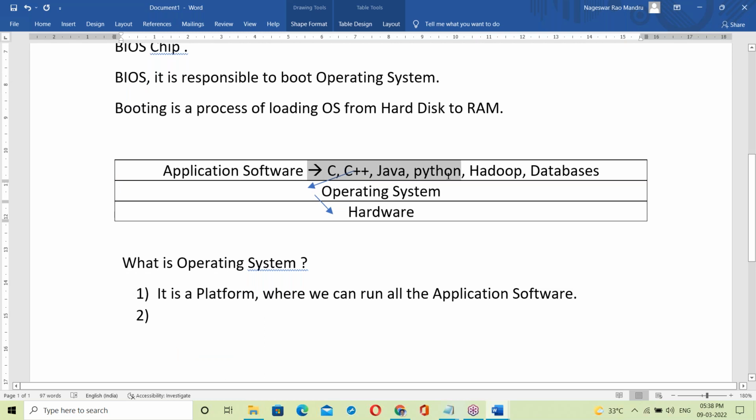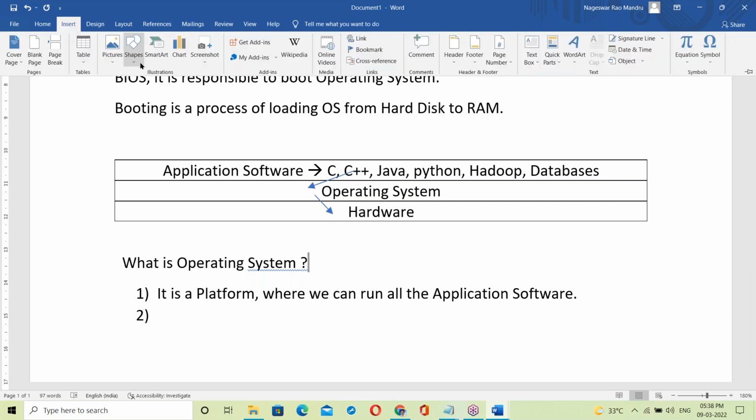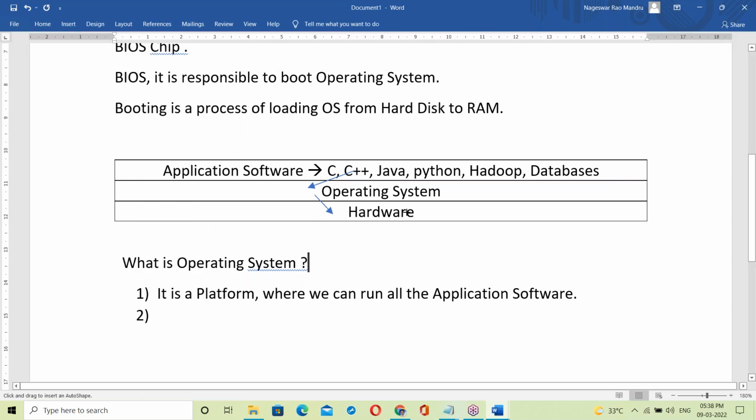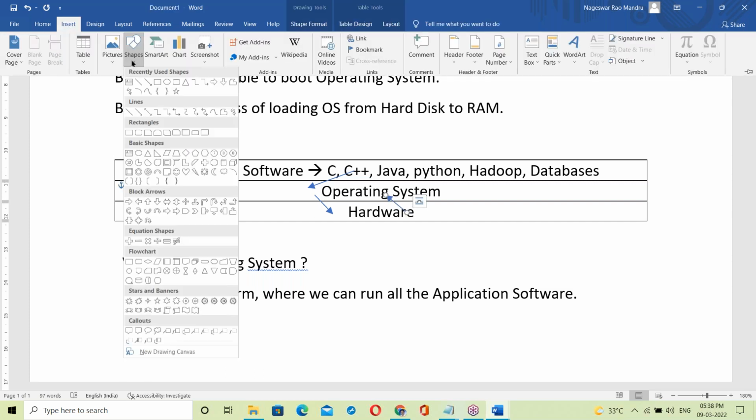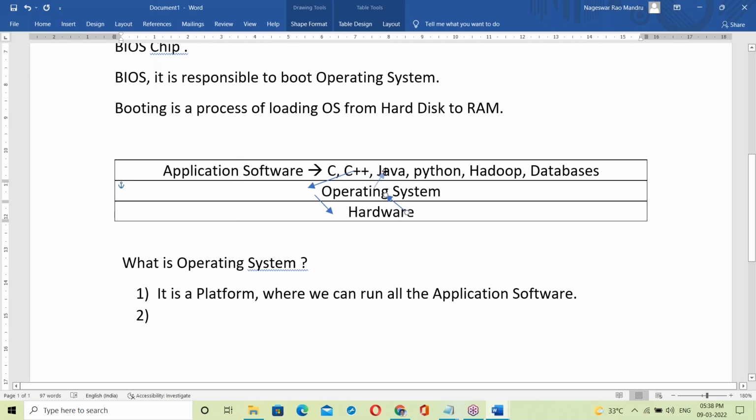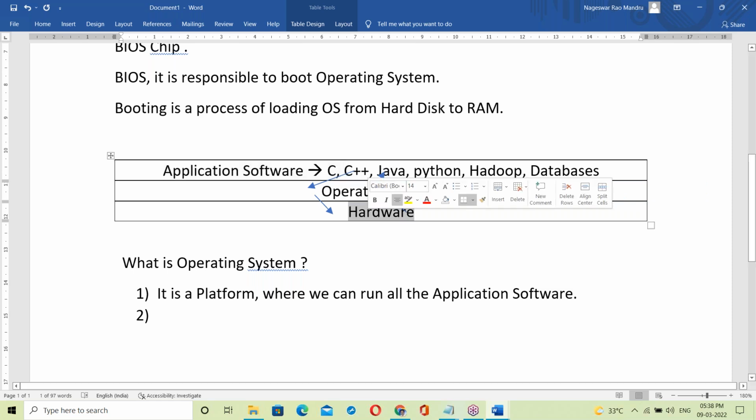All these programs, for example C, Java, Python, Hadoop, generate output. The output of all the programs is delivered to the OS and then transferred to the output device. Similarly, when reading input, suppose from the keyboard, keyboard data goes to the OS and then to these programs. So between application software and hardware there is the OS. There is no direct interaction between these two layers.